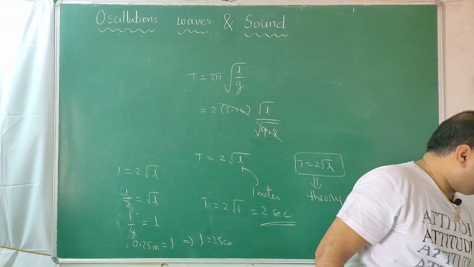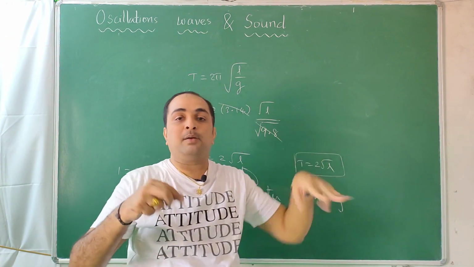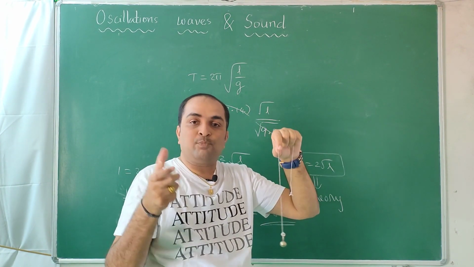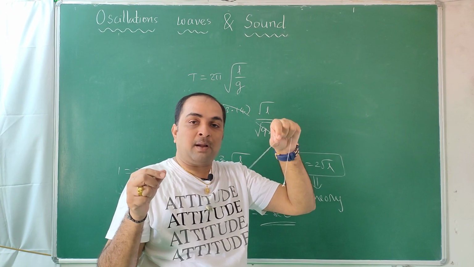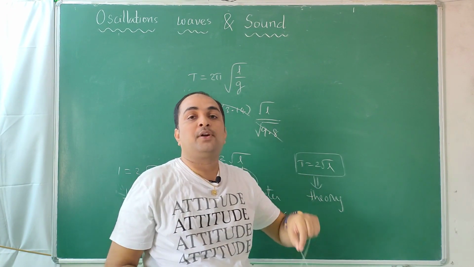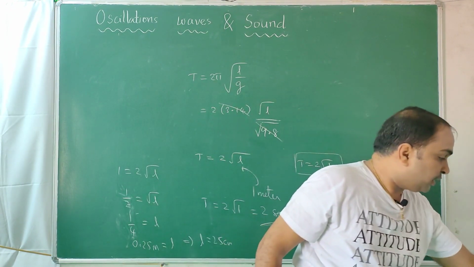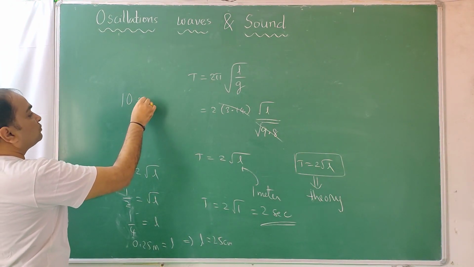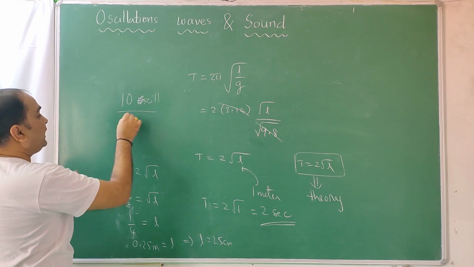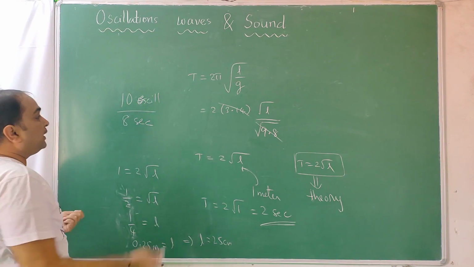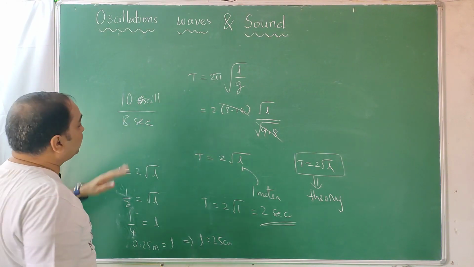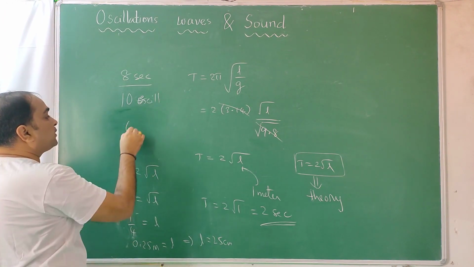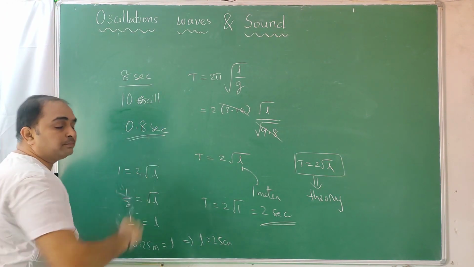But practically, that is not the way of finding the time period. Take a pendulum of whatever length you want and take a stopwatch in your cell phone. Press it, allow the pendulum to go and come back. Go, come back, go, come back. Count 10 oscillations and find the time. It takes 8 seconds. We need time in the numerator. 8 seconds it took for 10 oscillations, so it will take 0.8 seconds for 1 oscillation.